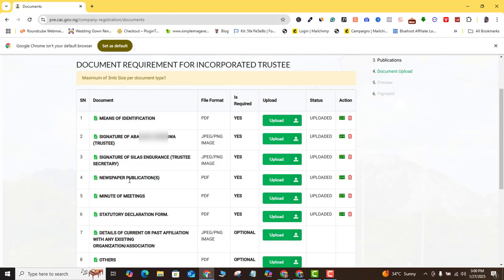For newspaper publications, you also want to upload those newspaper publications that are indicating the name of your NGO. Of course, you don't have to upload the whole newspaper. You just want to take that page that your NGO was published on, and then you want to highlight it, and then you want to upload it here. So that's what you do here. Then you want to upload the minutes of your meetings. You want to upload your statutory declaration form.